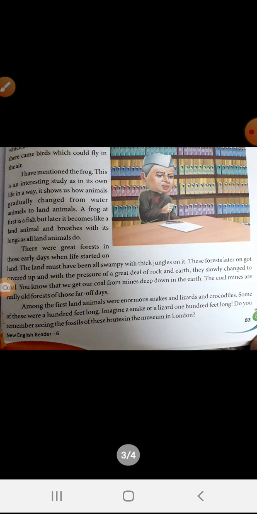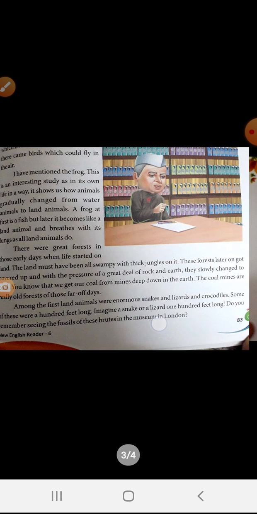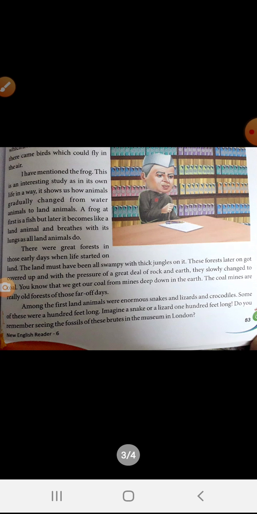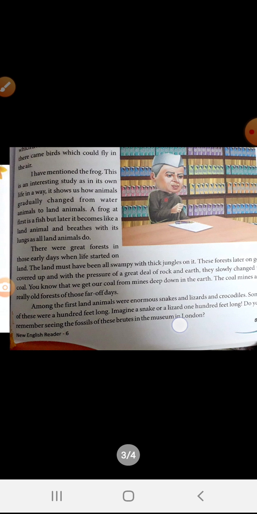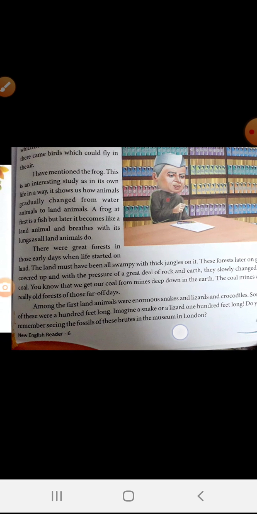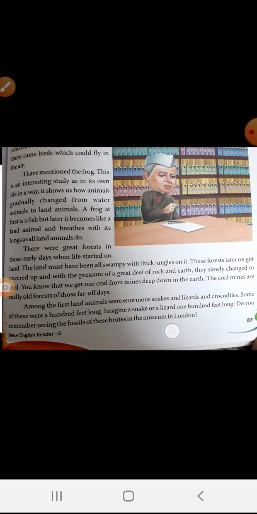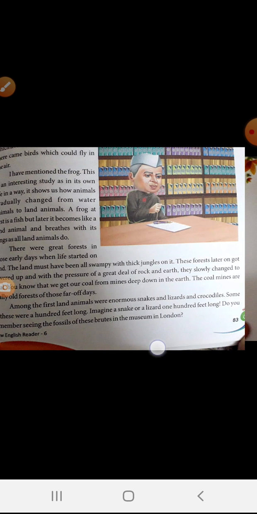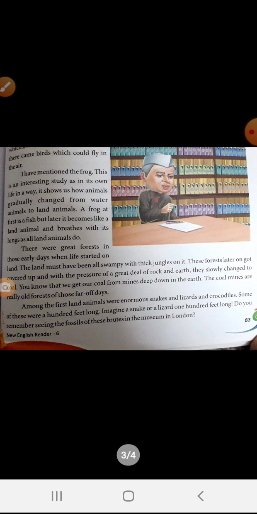I have mentioned the frog. This is an interesting study, as in its own life in a way, it shows us how animals gradually changed from water animals to land animals. Now you have seen the frog. A frog is an amphibian that lives both on land and in water. So this is the change that happened: animals that lived entirely in water are also living on land. They are also well adapted to live on land.